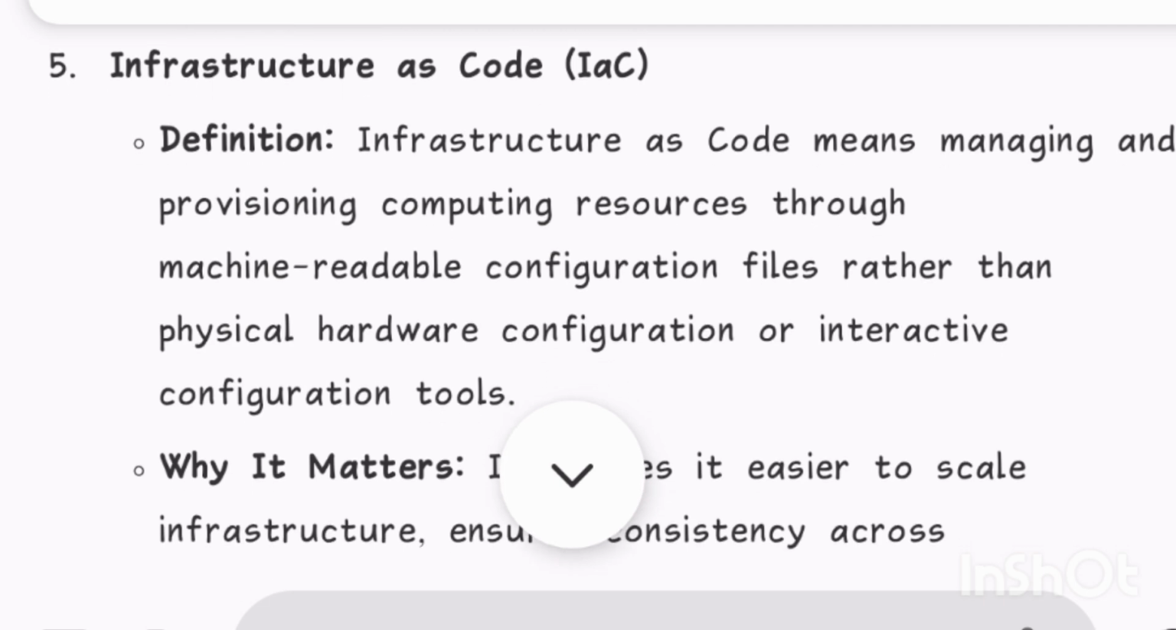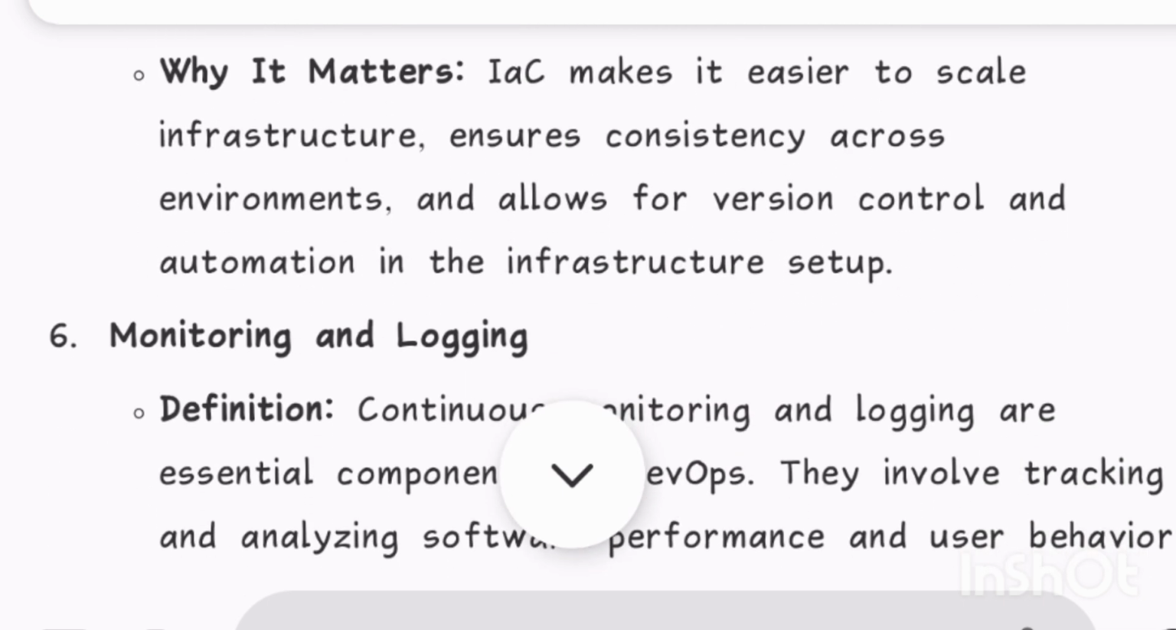5. Infrastructure as code. Definition: infrastructure as code means managing and provisioning computing resources through machine-readable configuration files rather than physical hardware configuration or interactive configuration tools. Why it matters: IaC makes it easier to scale infrastructure, ensures consistency across environments, and allows for version control and automation in the infrastructure setup.